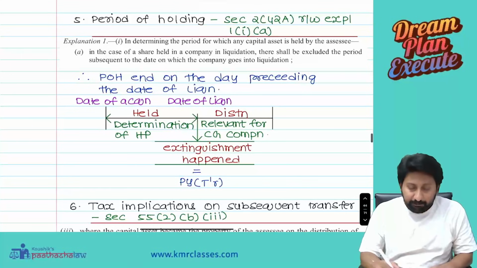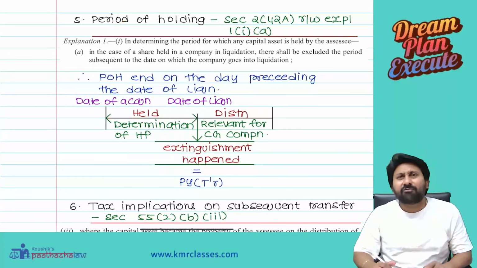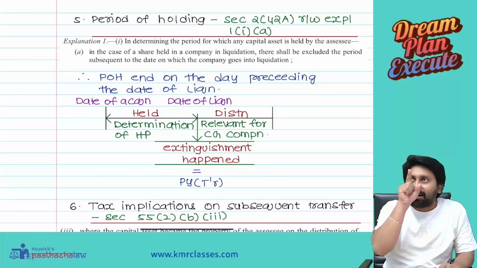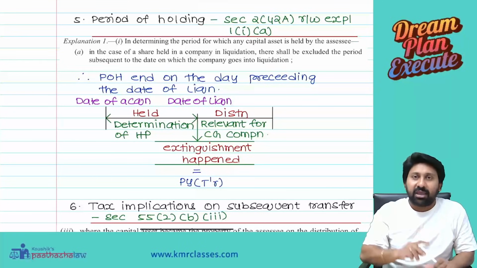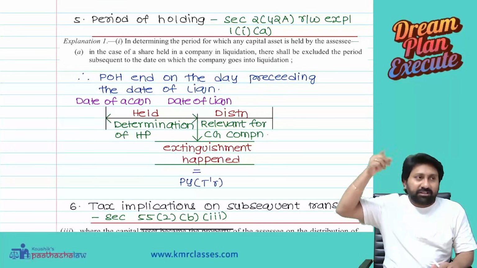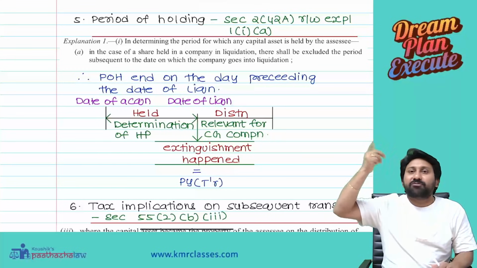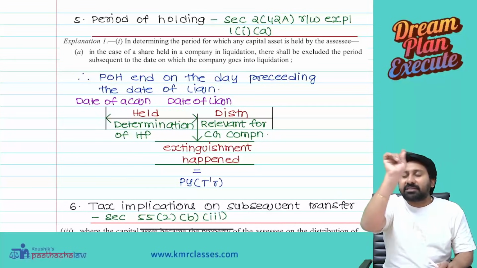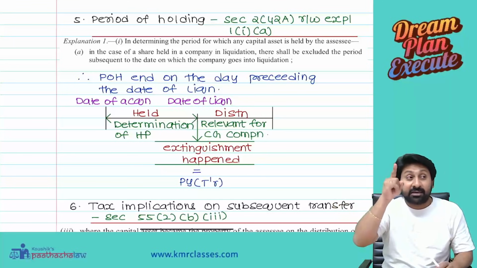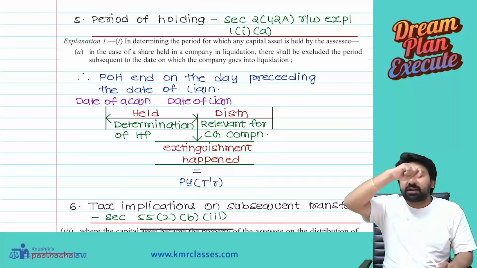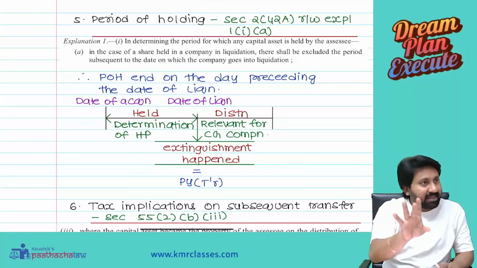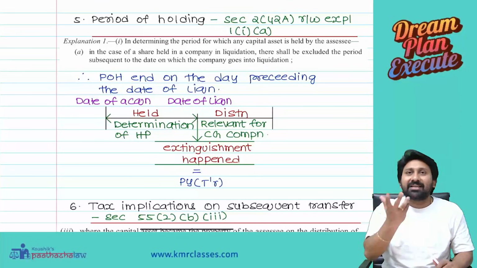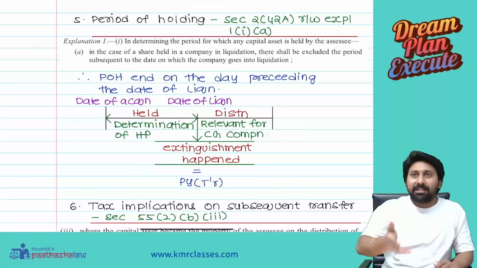Next, period of holding. If you have to charge capital gain, you should tell whether it is short term or long term. See, imagine, go with imagination. Virtually you should visualize the balance sheet of a company. Imagine the company is transferring debentures. When I said imagine, literally close your eyes and imagine the balance sheet. If you open the eyes, something else you will see.